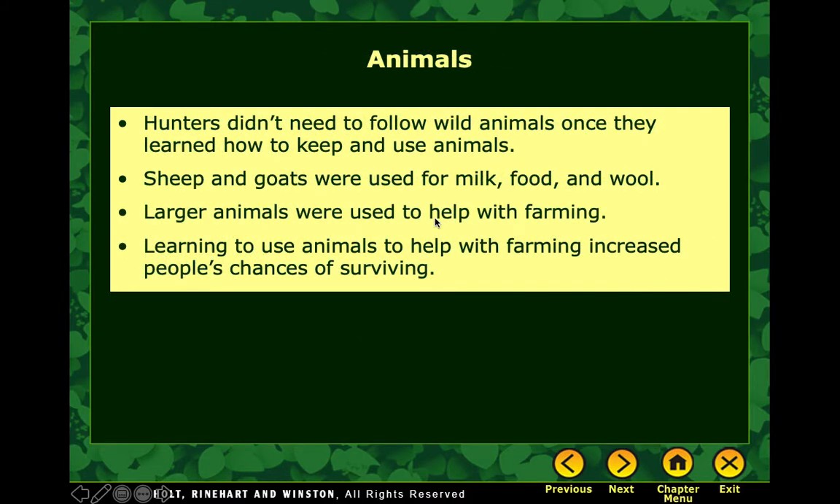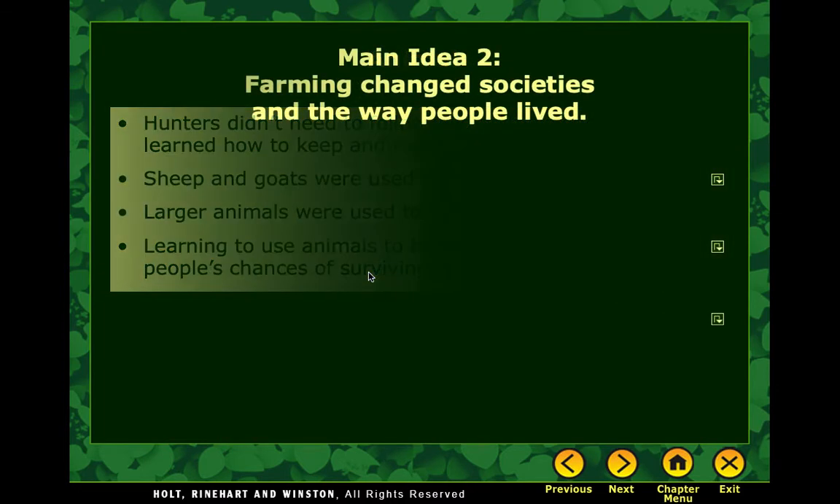Hunters didn't need to follow wild animals anymore, and this was huge because people started living longer because they weren't out fighting and trying to capture woolly mammoths with sticks and stone spears and things like that. So they got to live longer because they were using sheep and goats for milk and food and wool, and larger animals were used to help with farming. They would still have to protect their tribe from things like that, but they could settle in one area and not roam from place to place because they were able to grow food and get food from the animals that they had domesticated.